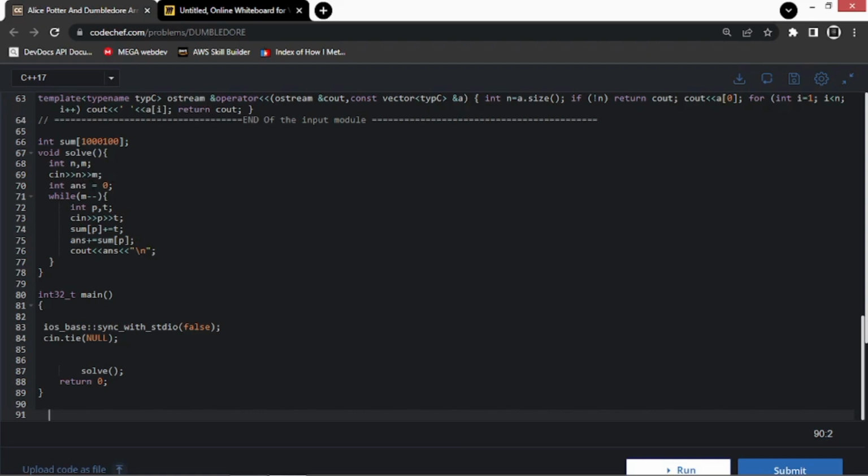We'll store the answer which we have to print in each test case, and here the participant and the task time are taken as input. For the present participant, time would be added, and this time would add up to the answer, and this would be printed as observed in the whiteboard.